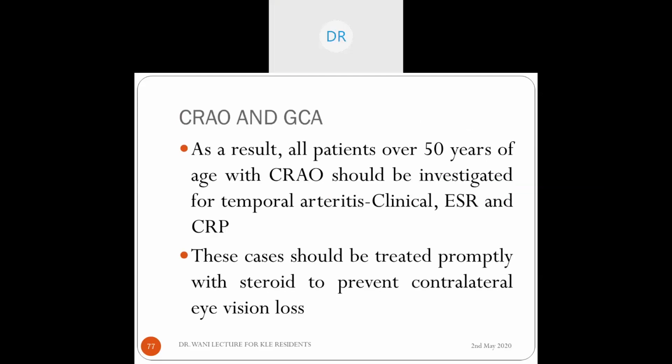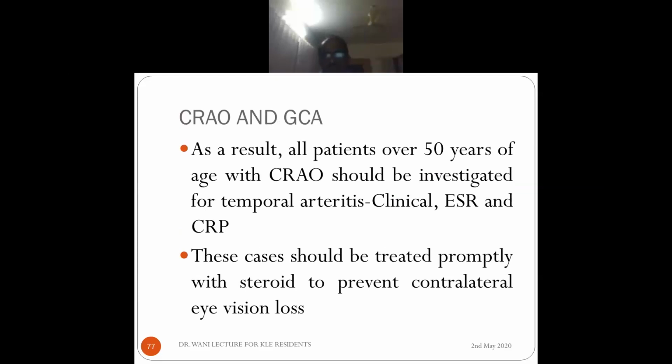So especially patients who are above 50 or 60 years, usually older, we should always suspect temporal arteritis and we should ask the clinical history, usually like fever, malaise, joint pain, especially hip joint pain and weakness, and headache as well as temporal tenderness, scalp tenderness over the head, and we should always do ESR and CRP in these patients.